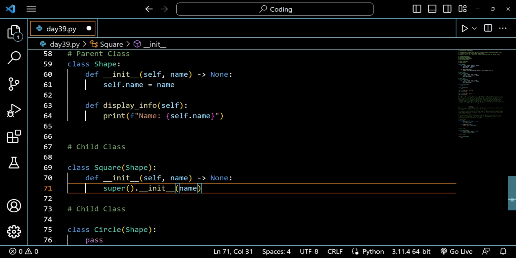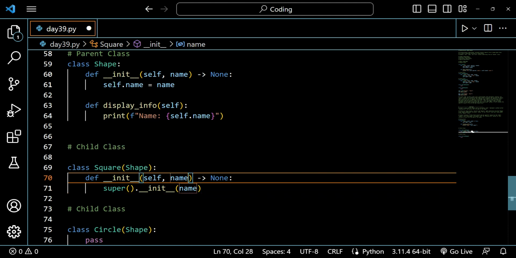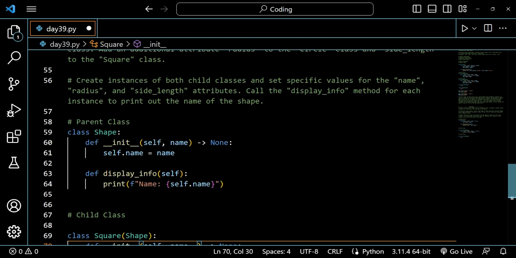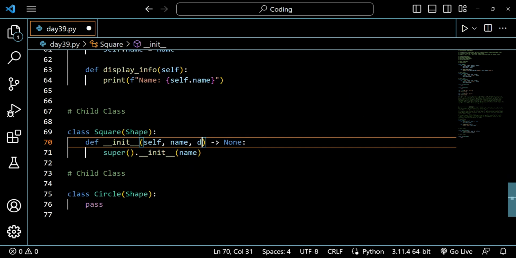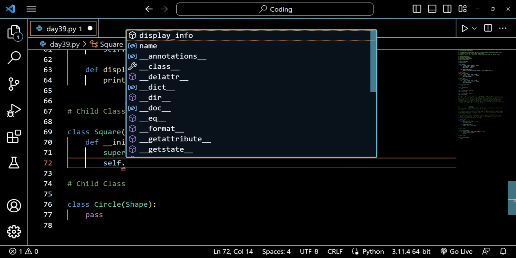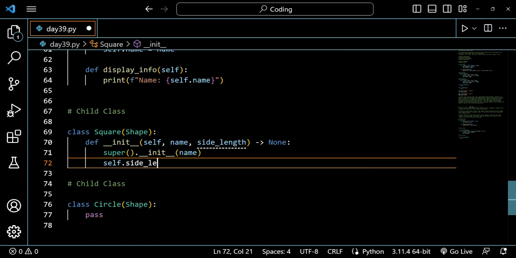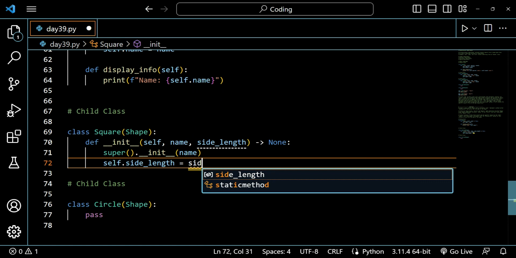So it will be allowing us to use the display info method in our child class. So it will be allowing us to use the name attribute from our shape class into our square class. Now we have to introduce another instance attribute in our square class, that is side length. So I will be writing self dot side length is equals to side length.